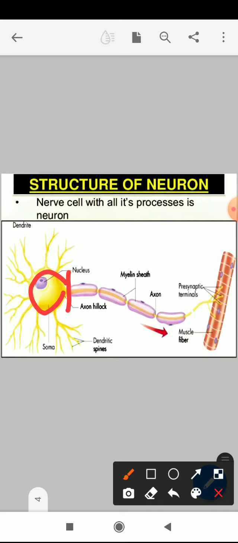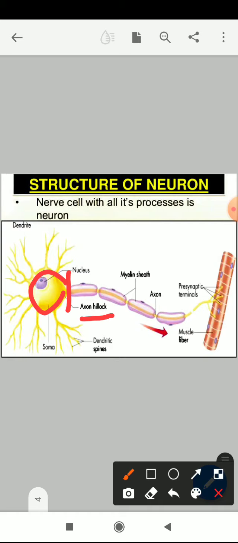This part, immediately arising from the cell body, forms the axon, the long thread-like or strand-like, lengthy part of the neuron cell. It arises from a region called the axon hillock. That part is called the axon hillock.